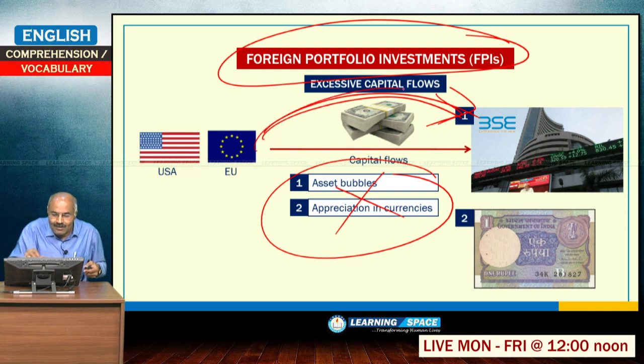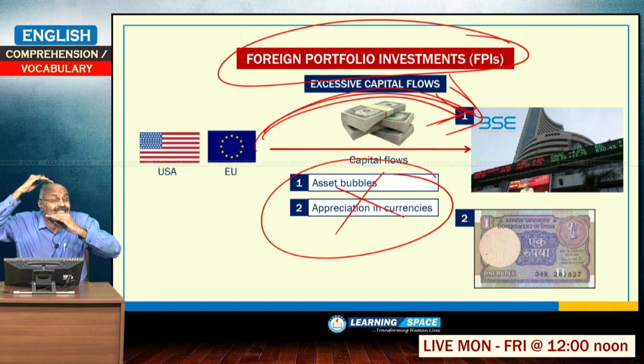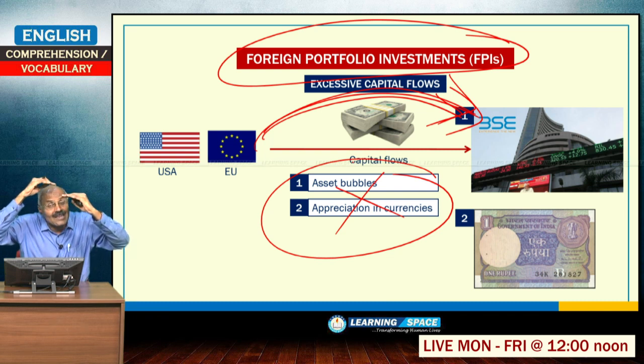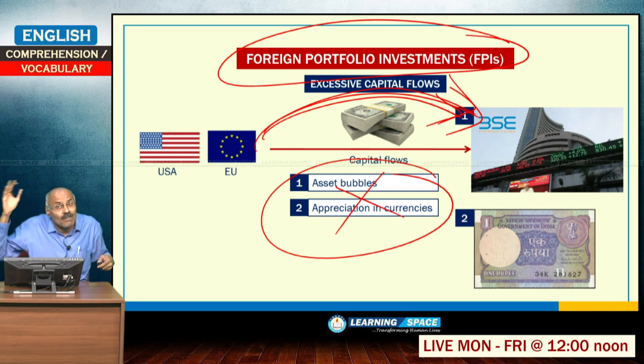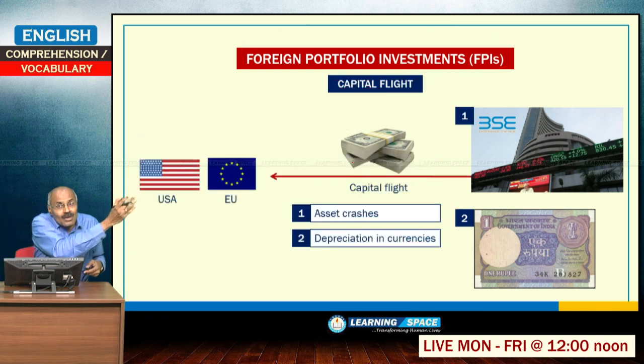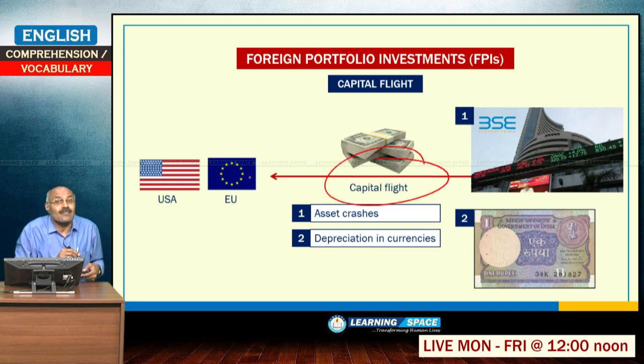So, here foreign portfolio investments, basically investments in the stock market, are coming because of interest rate arbitrage, and when the USA increases interest rates, what will happen? Then the interest rate arbitrage will come down. Then these investments will go suddenly. If they go suddenly, that is known as capital flight.